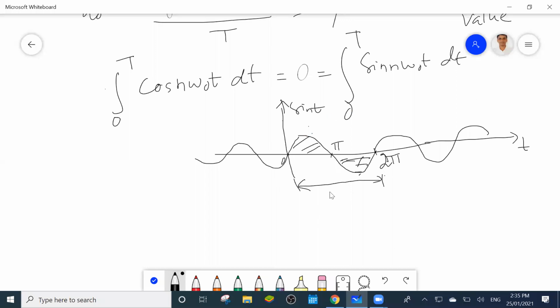That's why over a period this value is 0. So what is the value of an in the trigonometric Fourier series? an equal to 2 by T, integral from 0 to T. Similarly, integrating both sides, you will get g(t) cos n omega0 t dt.